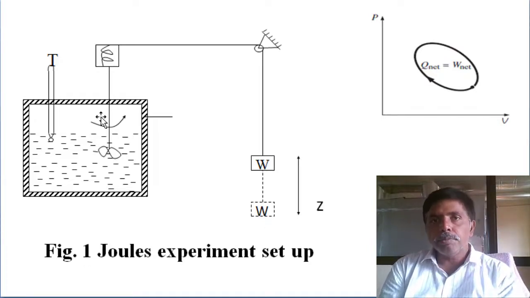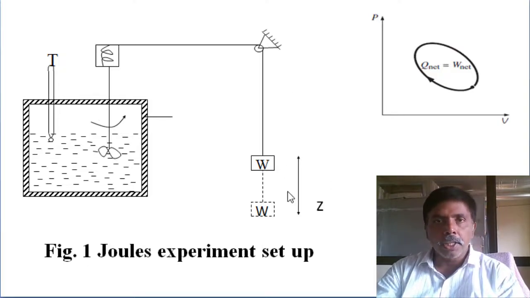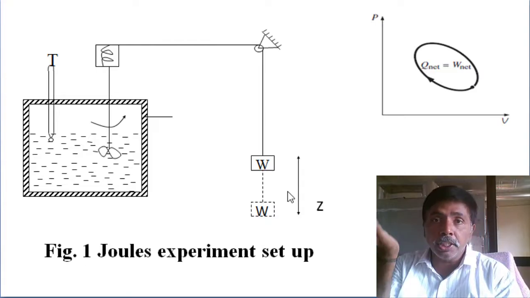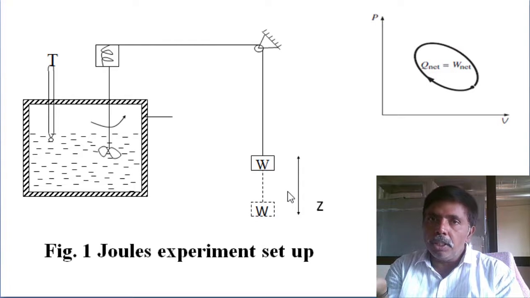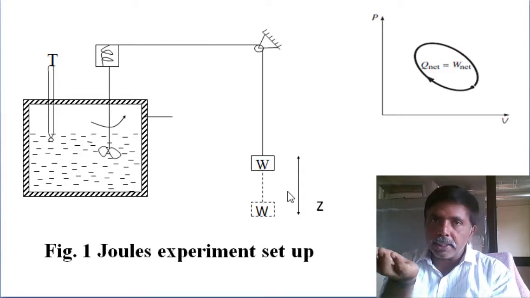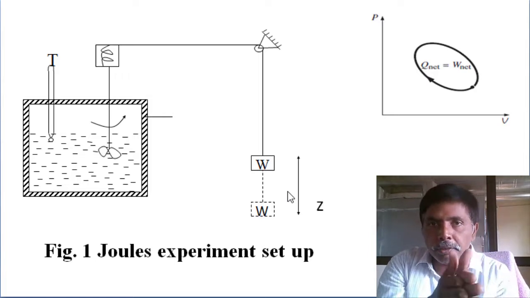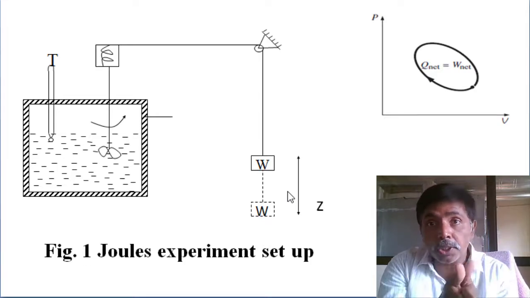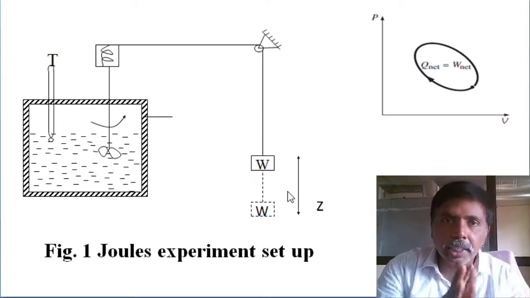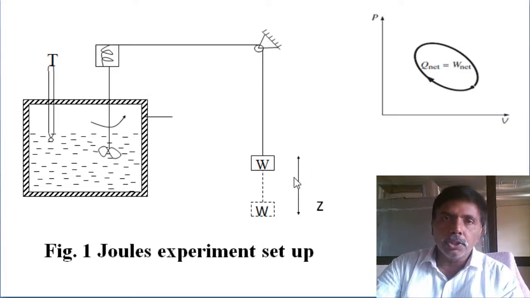What he did, he initially selected some weight and some length of travel. Every time by lowering and lifting of the weight, we are looking at the total effect on the system. What is the effect? We are not producing work, we are supplying work to the system by the stirring operation. It will generate heat. How much work is supplied? We can calculate load into distance, W into Z.